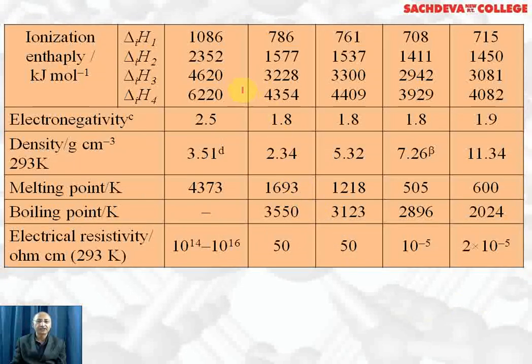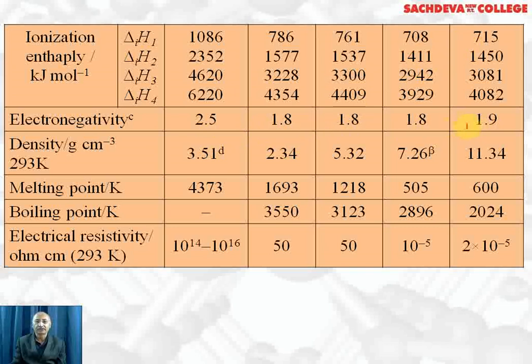Ionization enthalpy. First ionization enthalpy goes on decreasing down the group, but tin has lowest and not lead. Reason is poor shielding effect of d and f electrons in lead, due to which effective nuclear charge increases. Electronegativity first decreases, then remains constant. Lead has slightly higher than tin due to poor shielding effect of f electrons.